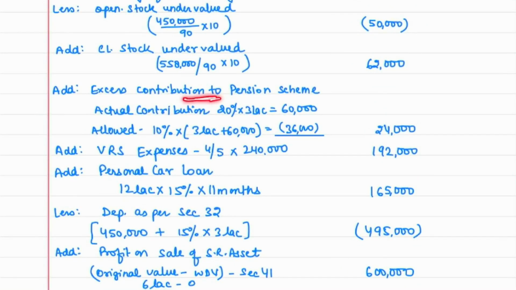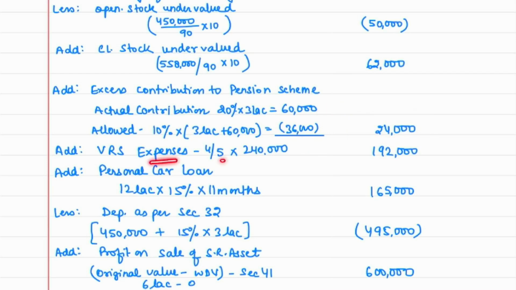And this excess contribution to pension scheme I have already discussed: the actual contribution by the assessee is 3,20,000, that is 60,000 rupees, but what is allowed as per section 36 is 10% of salary. And here we take salary as basic salary plus DA forming part. So our DA was 1,20,000, but out of which 50% was forming part. So that is total 3.6 lakh, 10% we can allow. So 36,000 can be allowed, but we have already deducted 60,000 rupees. So how much is the extra expense we have shown in our P&L account? 24,000. So we will add it back, right?